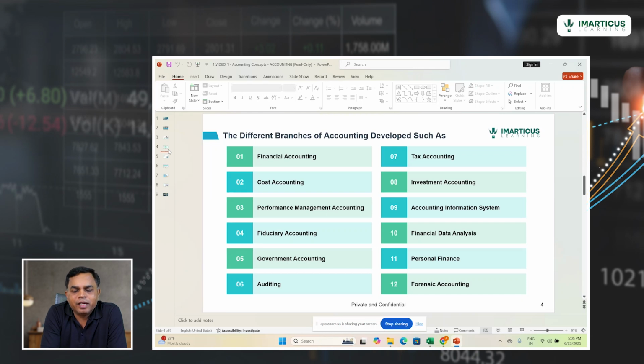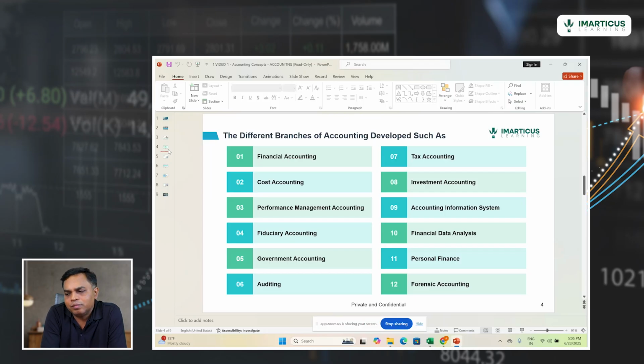Let's have a look at some of the different types of accounting. So first, financial accounting. Now, financial accounting talks about the core accounting where the activities are recorded and the various financial statements are prepared. Financial statements include profit and loss account, balance sheet, cash flow statements. All these financial statements are actually prepared. So that is financial accounting.